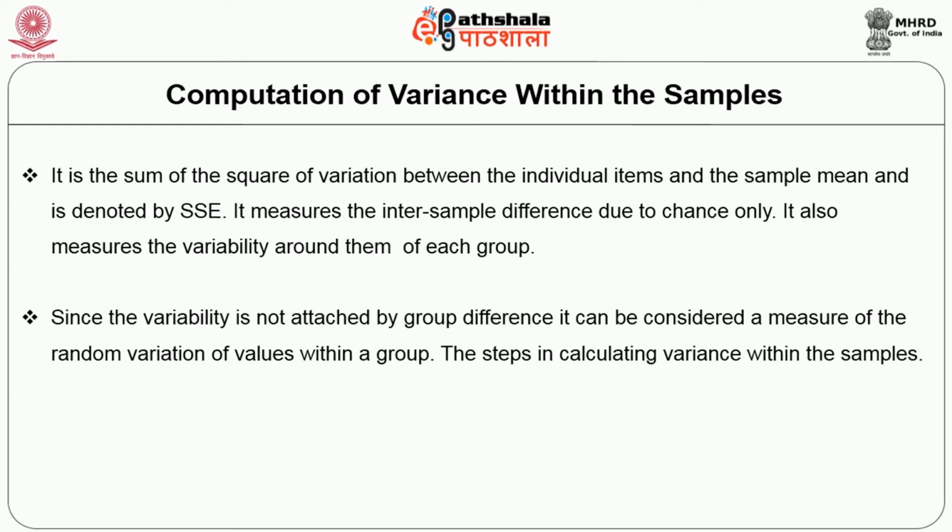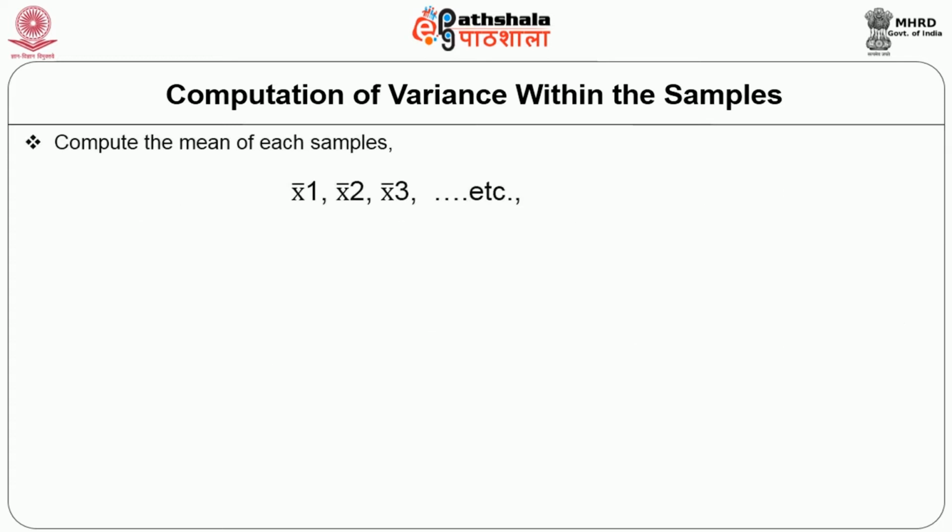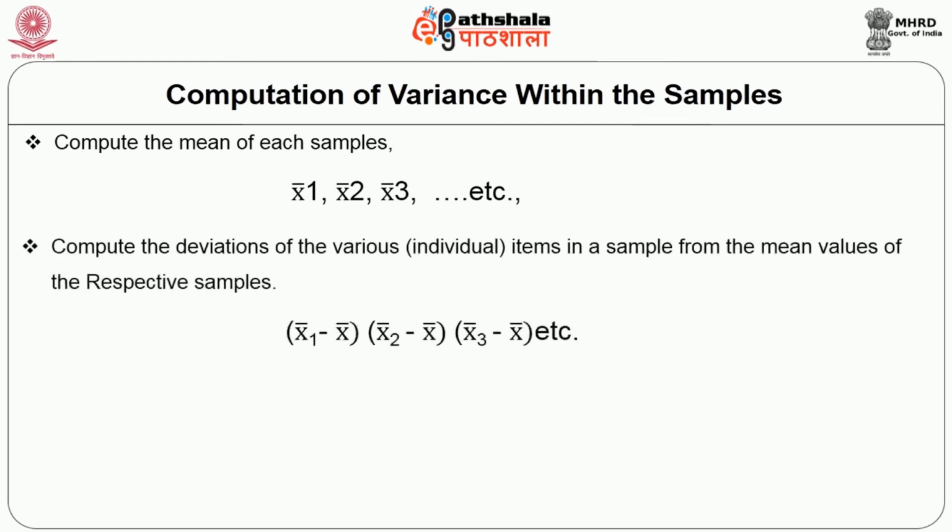The steps in calculating variance within the samples are: first, compute the mean of each sample, that is x1 bar, x2 bar, x3 bar, etc. Then compute the deviations of the various items in a sample from the mean value of the respective sample.